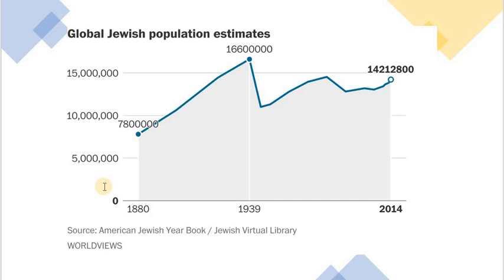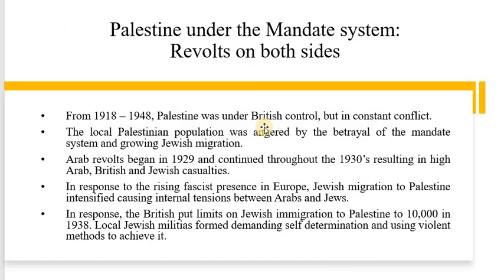You can see the global Jewish population dropped immediately in the 1920s. Just imagine how much massacre was happening. So the Palestinians, under the mandate system, started the revolt, and this is where we can say the Arab Israel conflict began.